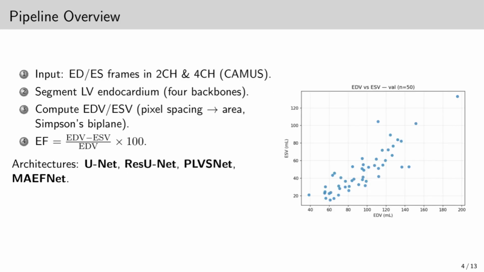Our pipeline is designed to be transparent and interpretable. We use apical 2- and 4-chamber views at both end diastole and end systole. First, we segment the left ventricle. From these masks, we calculate end diastolic and end systolic volumes. Finally, we compute EF using Simpson's biplane method. To study the effect of architecture choice, we tested 4 models: U-Net, ResU-Net, PLVSNet, and MAEFNet.